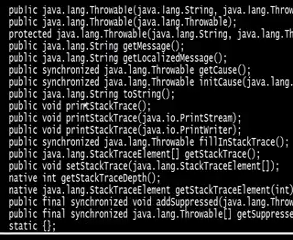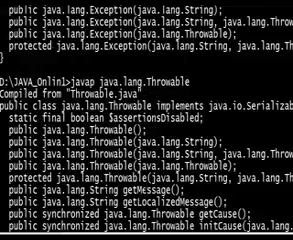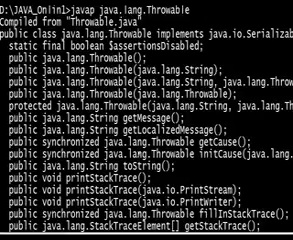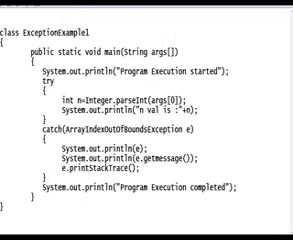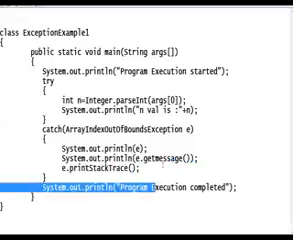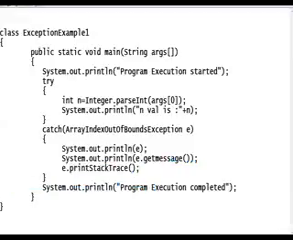We use printStackTrace. We use printStackTrace and getMessage. Using these two methods, we can print the total exception information. See this: e.getMessage and e.printStackTrace. See once what it provides. We check it.